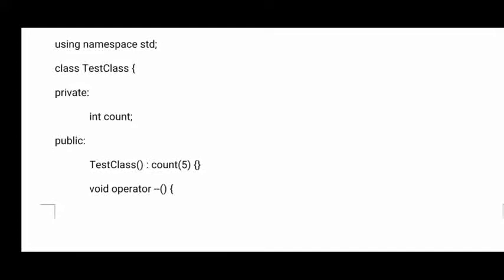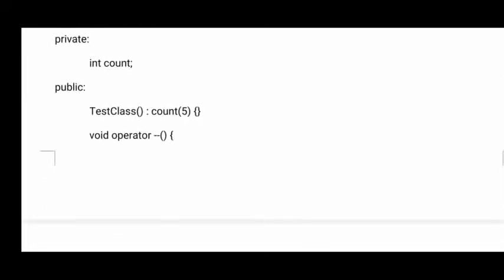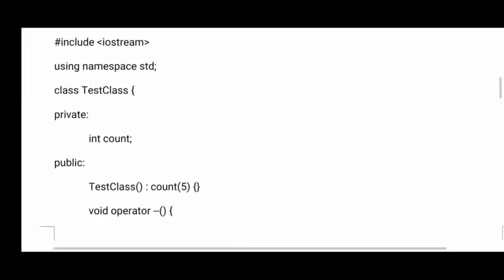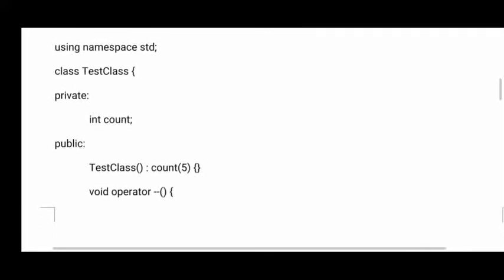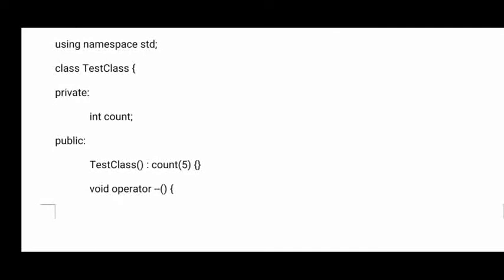Here class is a keyword, and test class is the name of the class. Now come to the private section. Inside the private section, I have created one variable called count, which is an integer. Now come to the public section. I have created a constructor. If any function is created with the class name, then that is called a constructor. Inside the constructor I have initialized count to 5.